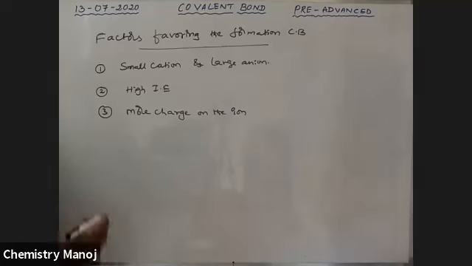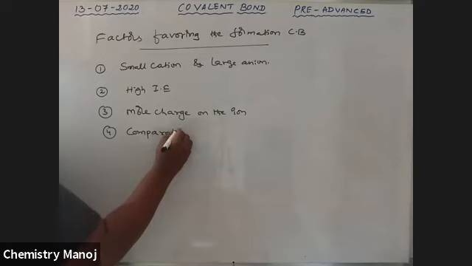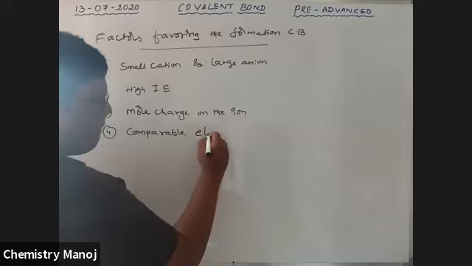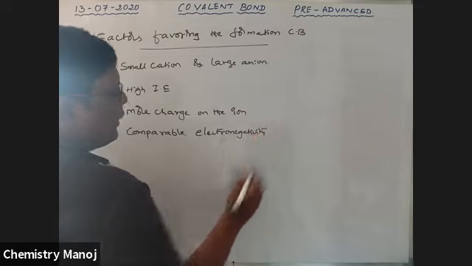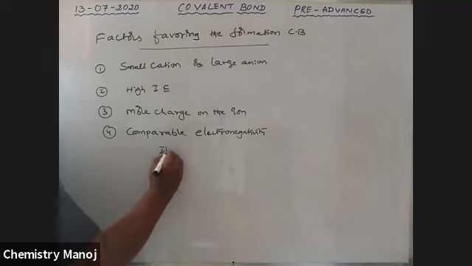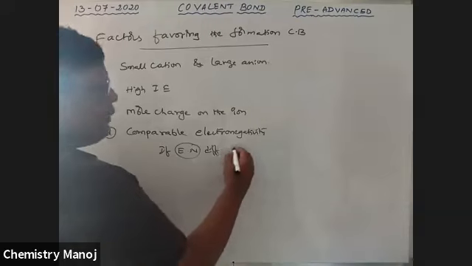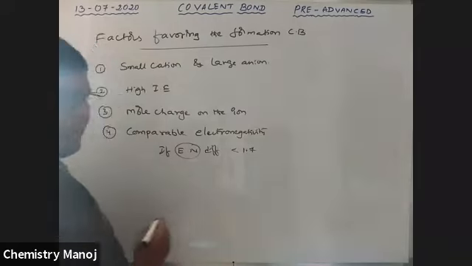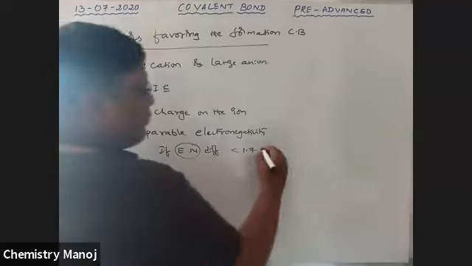Okay. Next, comparable electronegativity, that means almost the same electronegativity. So if the electronegativity difference between two atoms is less than 1.7, that should be a covalent bond.